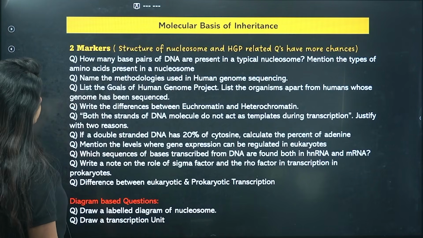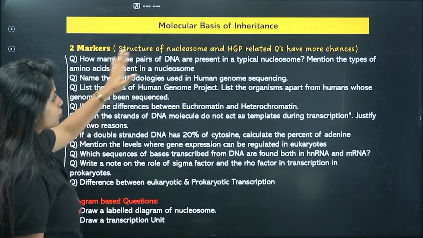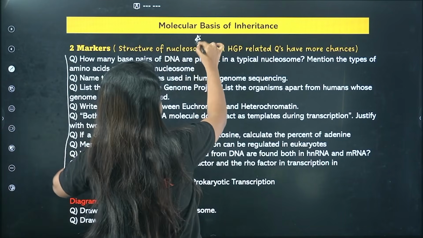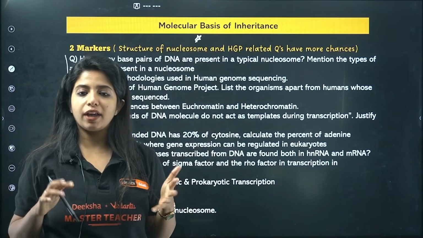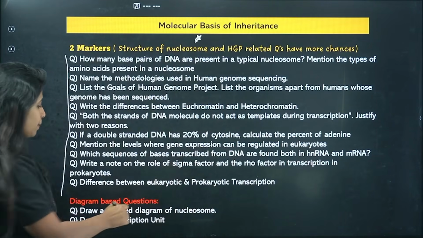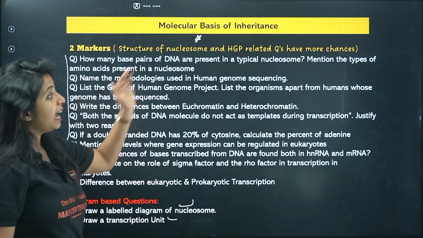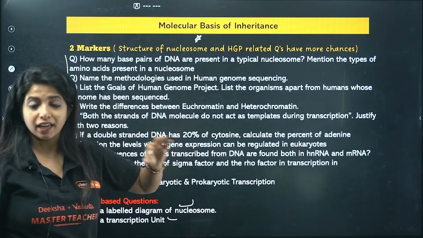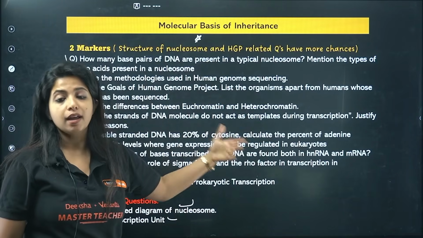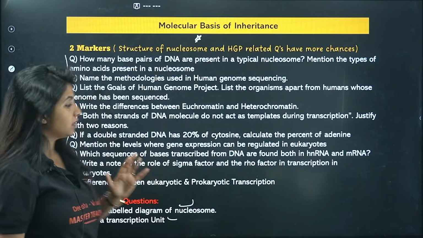Now, molecular basis of inheritance, you have 2 marker only. The structure of nucleosome has been asked in 2 MQP, which is why any diagram based question, it can be nucleosome or it can be a transcription unit that can be popping up there. So make sure you have a practice of it. HGP, that is Human Genome Project. Okay, HGP related questions, whatever are there, make sure you know about it as well. These are the questions which are there.